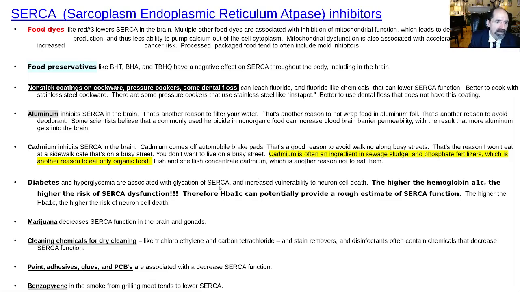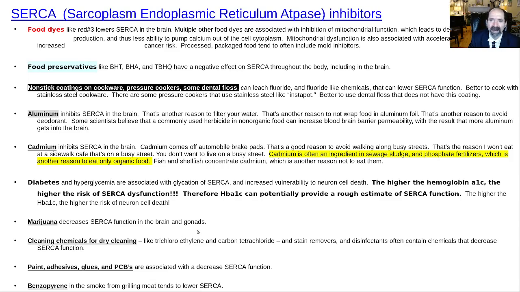Other things that can be harmful to SERCA include diabetes. Basically, the higher your hemoglobin A1C in the blood, which is a marker of diabetes control, the more likely you'll have toxicity to your SERCA. Marijuana also impairs SERCA function in the brain and in the gonads.